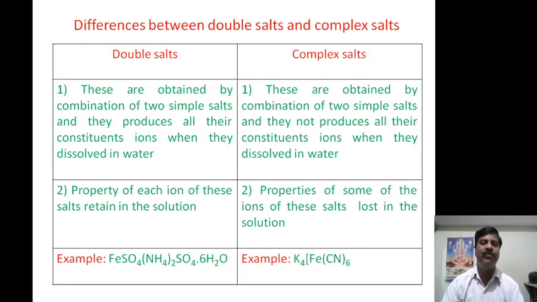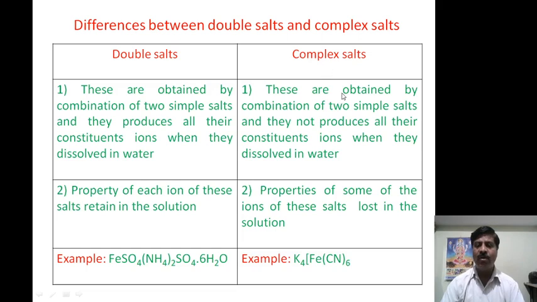Now coming to the differences between double salts and complex salts. Double salts are obtained by the combination of two simple salts, and they produce all their constituent ions when they dissolve in water.